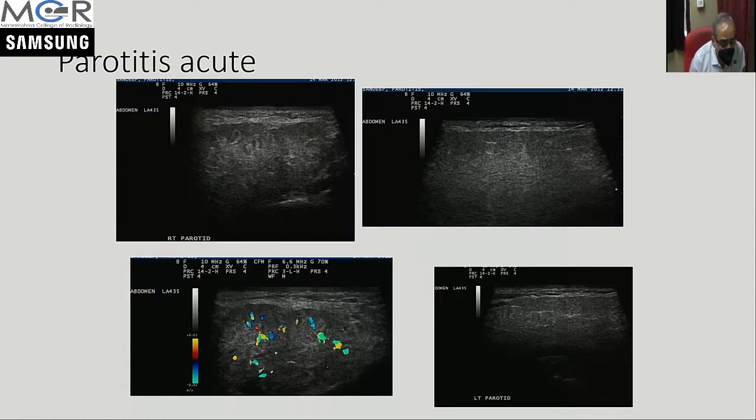Inflammations, as in any part of the body, are also common in salivary glands, and as the case is, the gland becomes enlarged, it may show the same echotexture or be hypoechoic. This is the normal gland on the left side. The right parotid is diffusely enlarged, as you see here, and it shows increased vascularity.